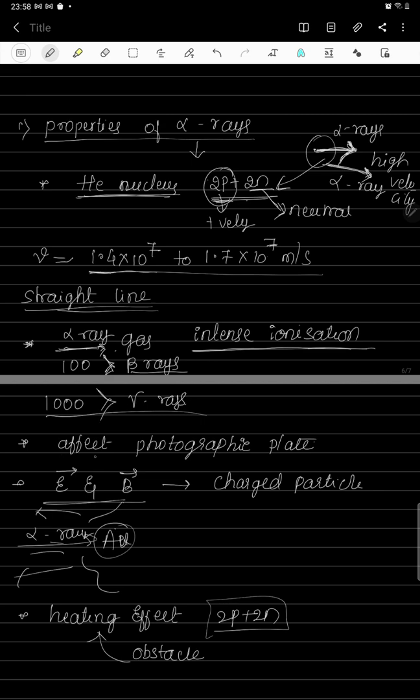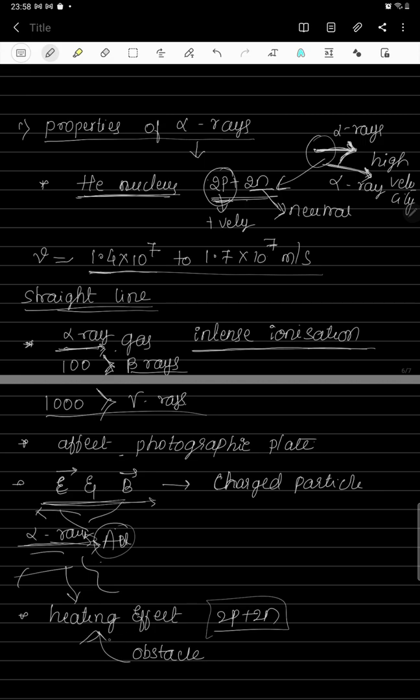These alpha radiations are going to affect the photographic plate. Next, they are deflected by the electric field and magnetic field, which shows that these are charged particles. And if alpha radiations are bombarded on heavy elements like gold, they scatter in all directions. It shows scattering when it hits heavy elements like gold.